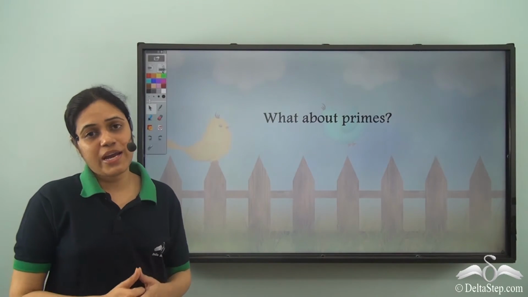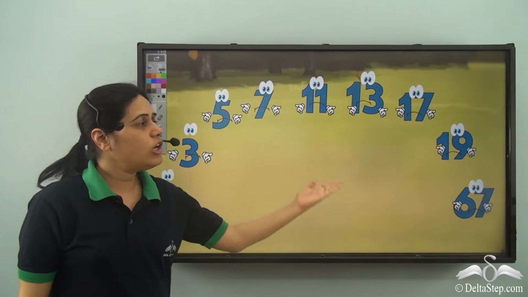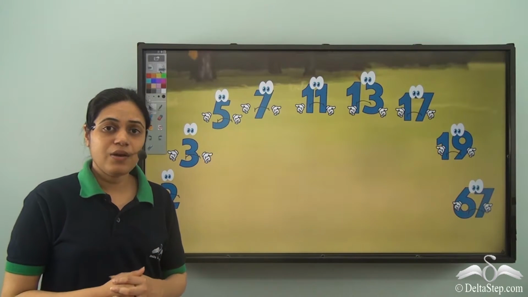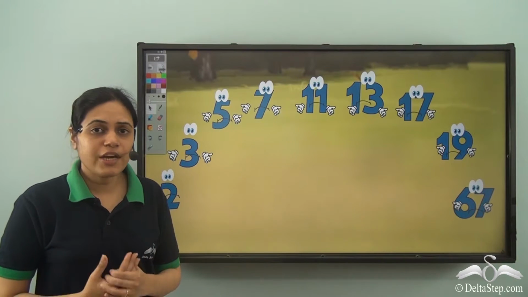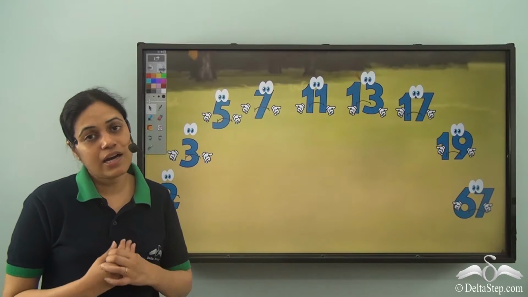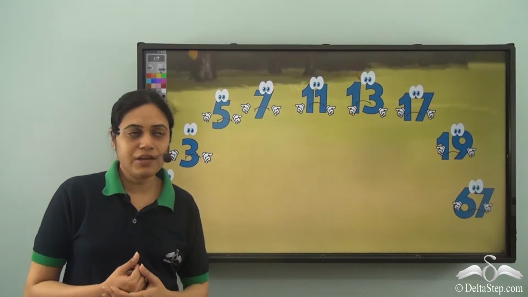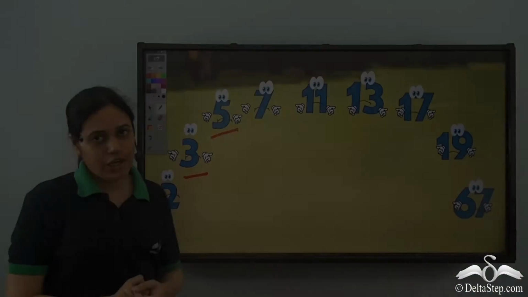Now what about prime numbers? Knowing about HCF, all the prime numbers were very sad. They were thinking, what is the HCF of two prime numbers? Because they do not have any common factor other than 1. So 1 is the only common factor. If I take any two prime numbers, 1 will be the only common factor.